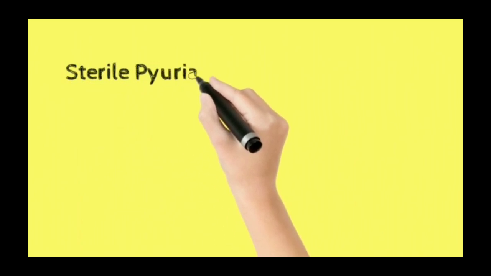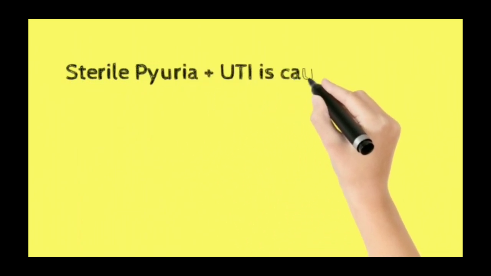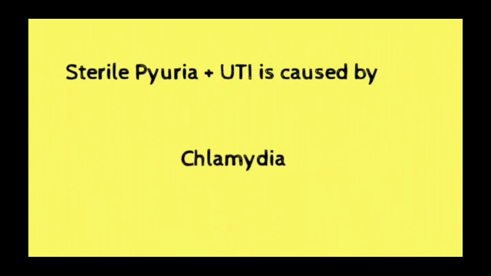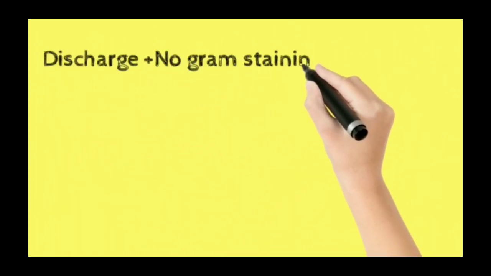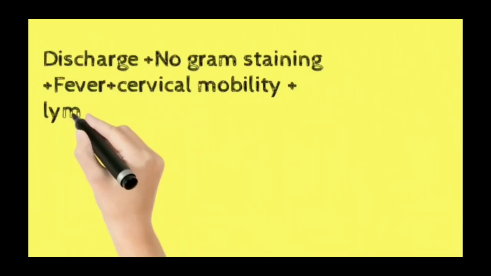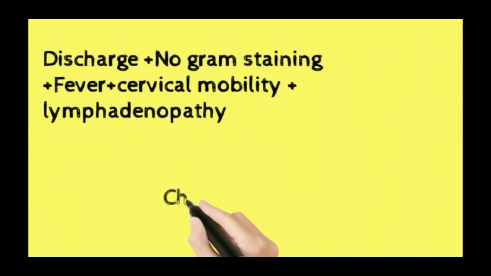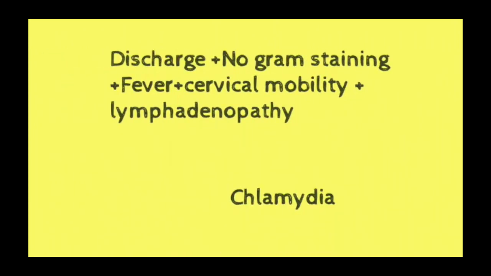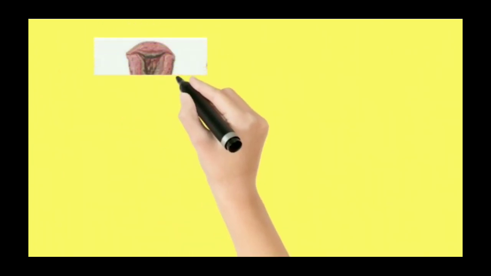Now, sterile pyuria plus UTI is caused by which organism? That is also chlamydia. Now, discharge plus no gram staining plus fever plus cervical mobility positive plus lymphadenopathy, that is caused by chlamydia. Any scenario like this shows chlamydia.